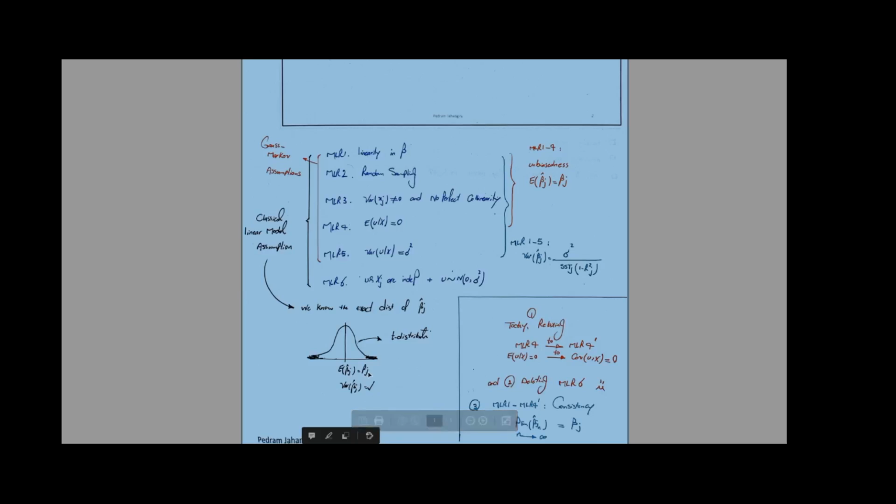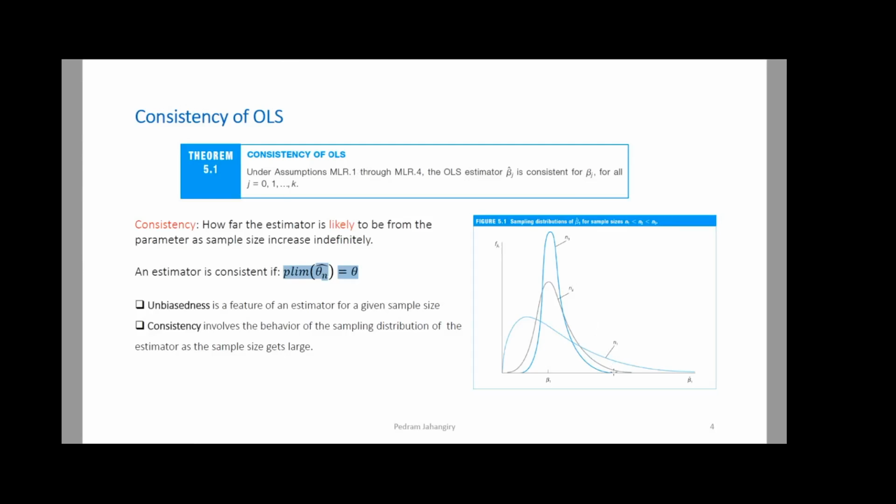It's equal to beta j, right? However, for consistency, we're going to say that the distribution of your beta hat j depends on n, right? So imagine this is a sampling distribution for beta hat 1 for different sample sizes. So this is when the sample size is n1, n2, and n3. And imagine we are increasing the sample size when we go from n1 to n3.